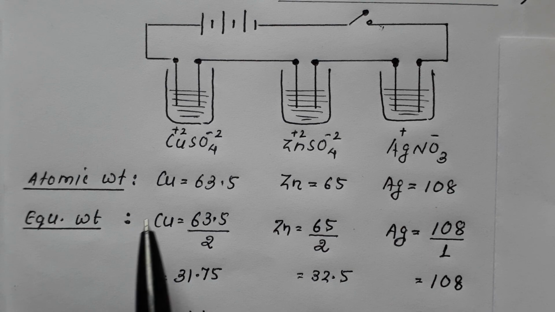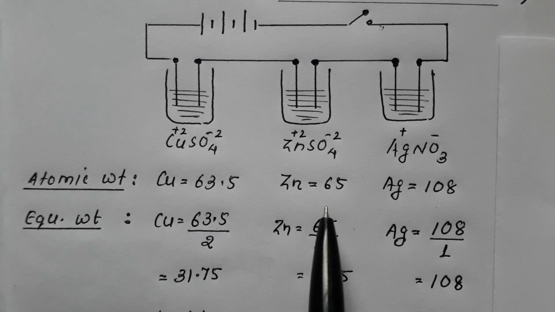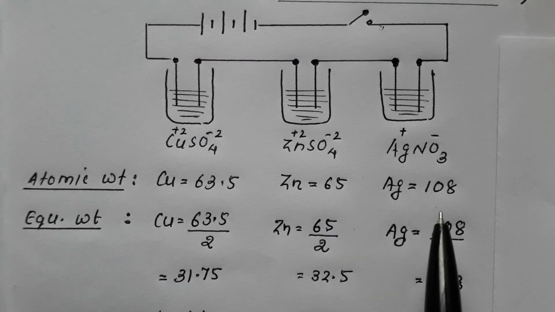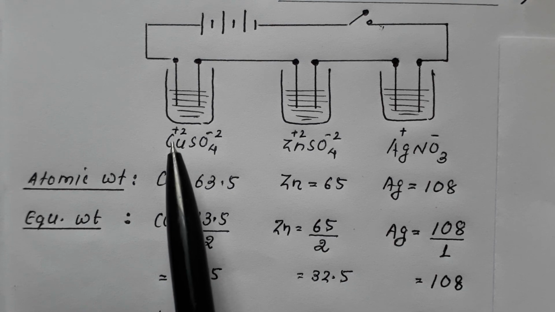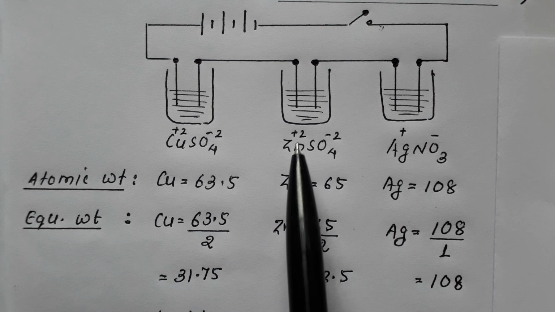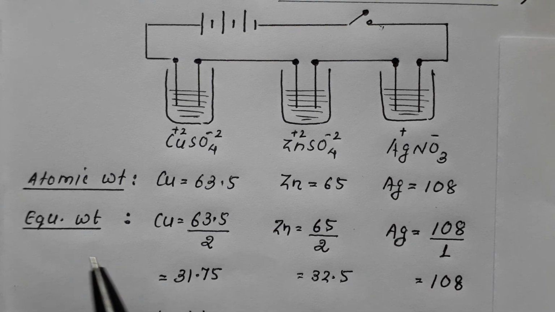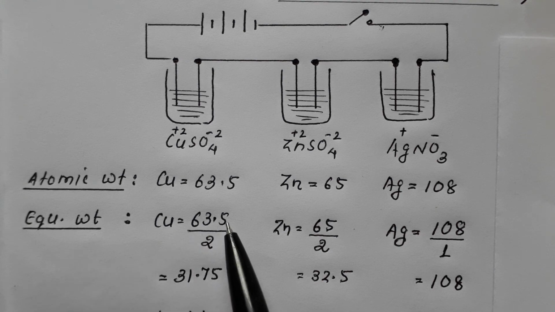Now the atomic weight of copper is 63.5, zinc is 65, and silver is 108. The loss of electrons by copper is 2 in copper sulfate, by zinc is 2 in zinc sulfate, and by silver is 1 in silver nitrate. So if we convert this atomic weight into equivalent weight, we have already said that equivalent weight is equal to atomic weight upon the number of electrons lost.